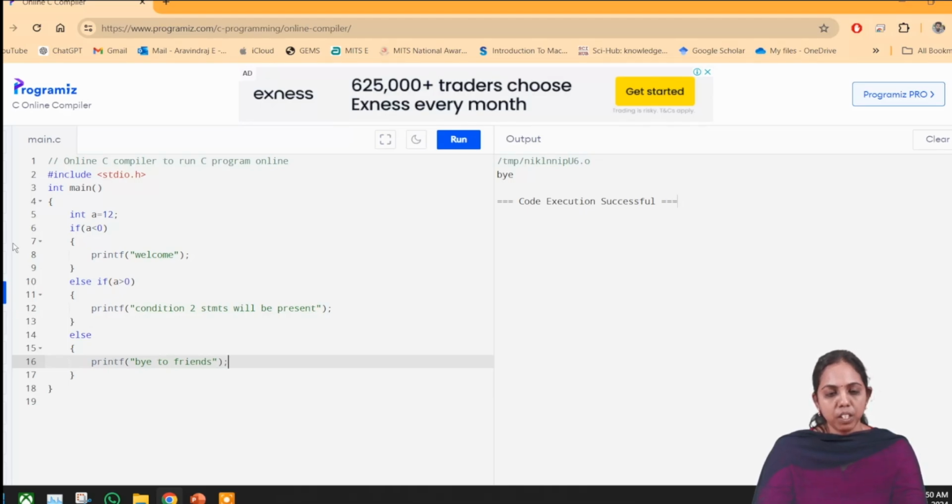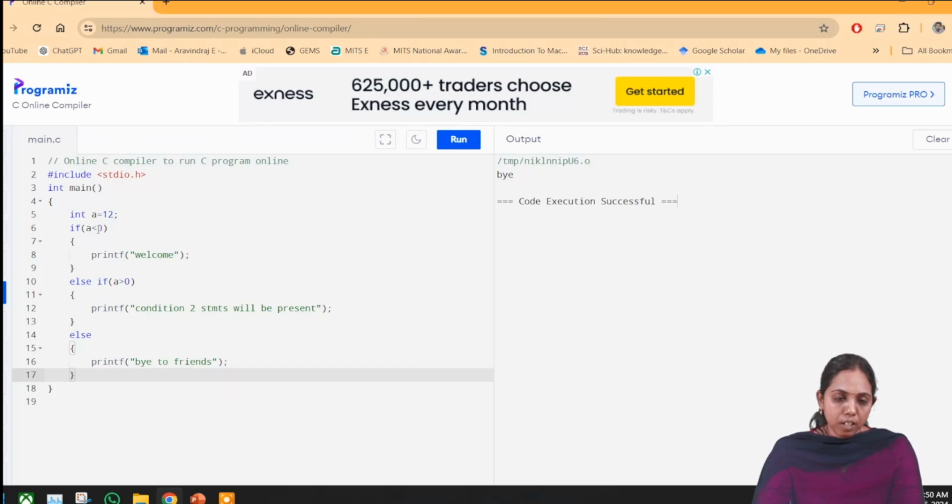So this is the simple flow of if else. I have written an if condition, and an else if with one more condition, so I have to check the two conditions. After that, if the above two conditions are false, then it will go to the else part. Then we will run it and check what the output will be. Before going to the execution, we will see what the output will be.